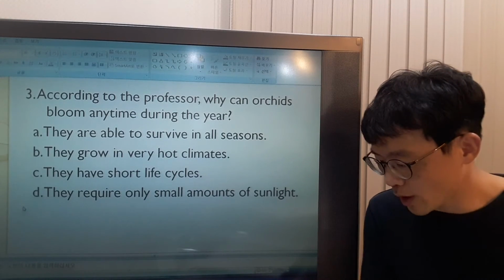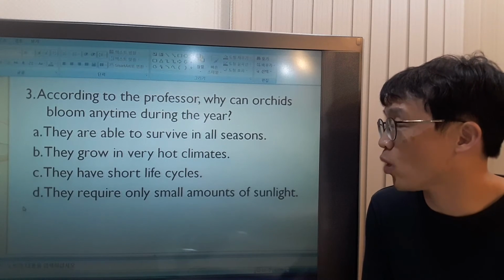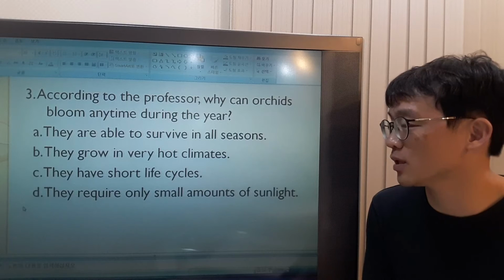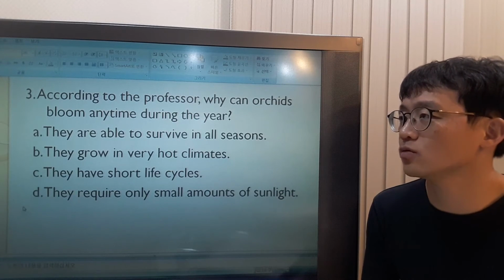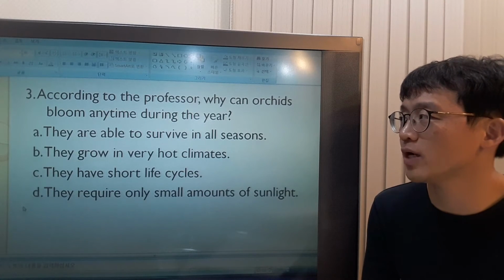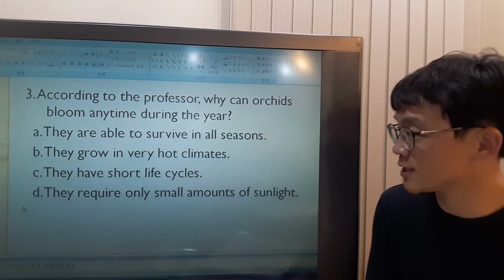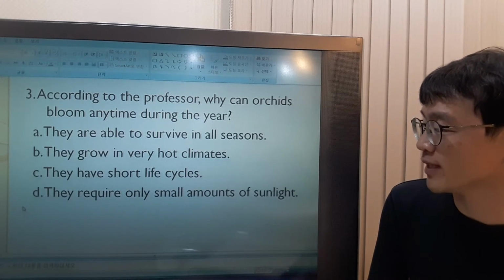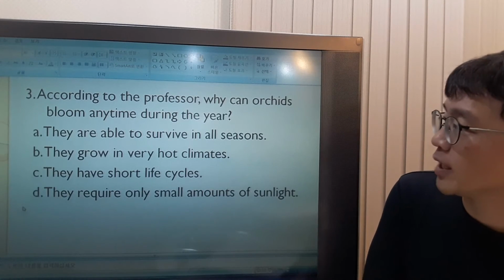According to the professor, why can orchids bloom anytime during the year? Why? What did she say? Because they grow in tropical area, which is very hot all around the year. So the answer would be what? They grow in very hot climates, the tropical area. Okay? Let's look at other options.